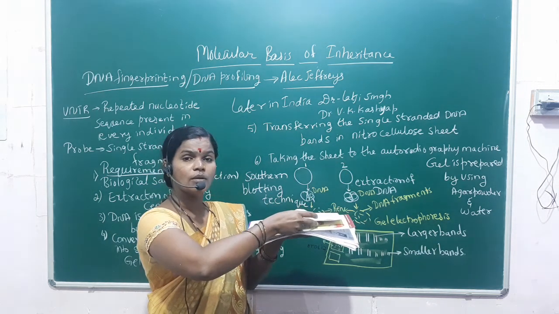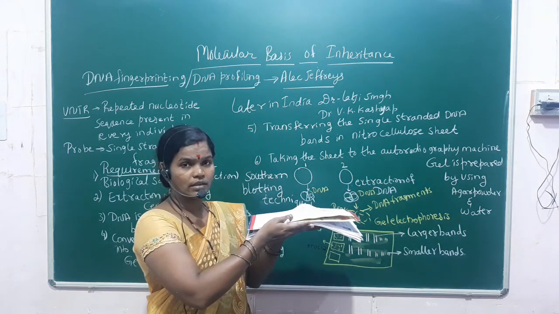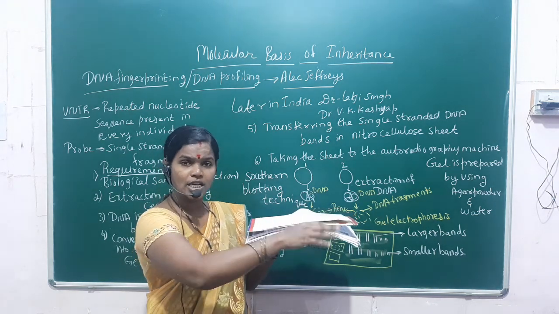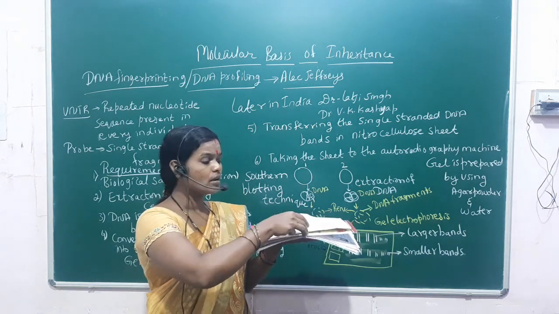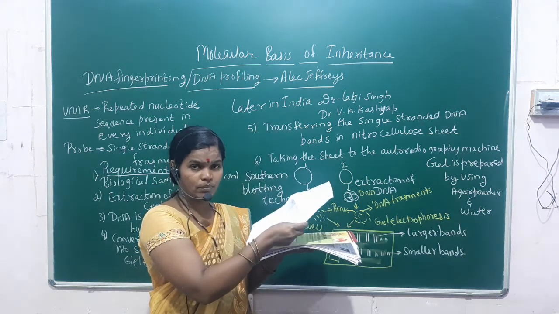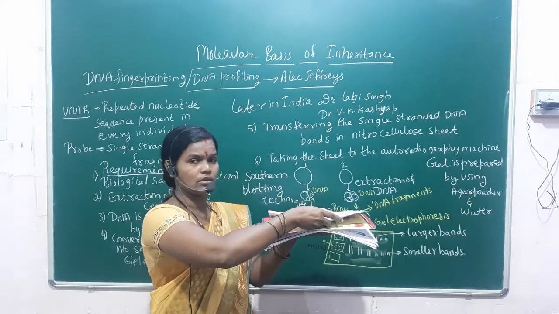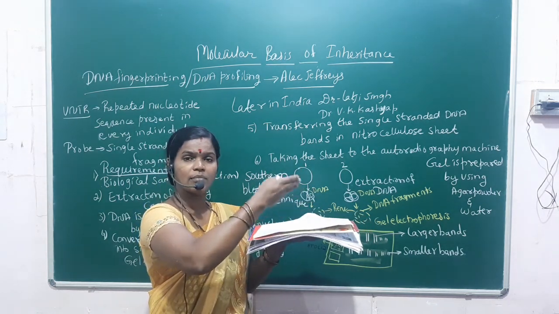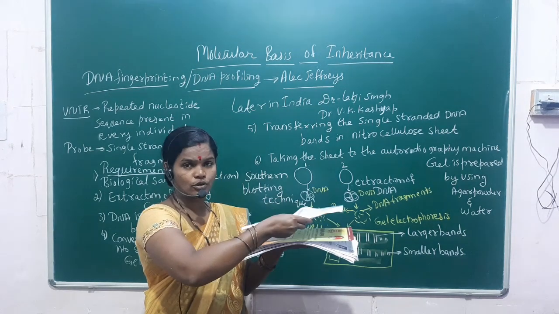It is a tray consisting of agarose gel, on which DNA bands have already traveled. Now we take the nitrocellulose sheet paper, keep it like this, and press gently. Then the double-stranded DNA bands are shifted to this nitrocellulose sheet.